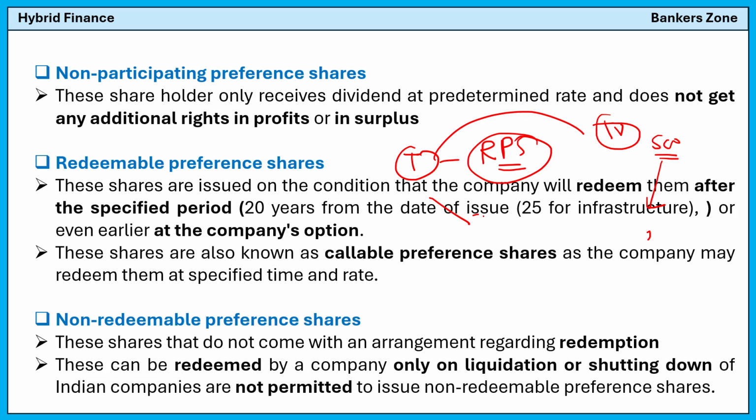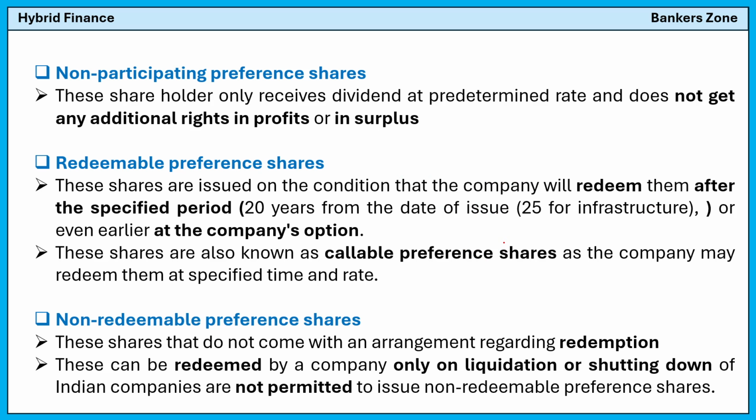So the company, after 20 years, will call you back. That means they will buy back from you. That is called redeemable, meaning the company can redeem it, and it is the company's choice. So these shares are also called callable preference shares. The company may redeem them at a specific time and date. That means the company can call it back. That is called buyback, right?